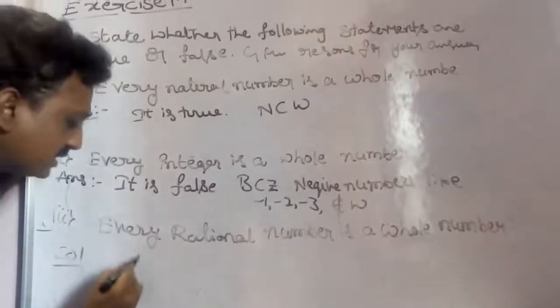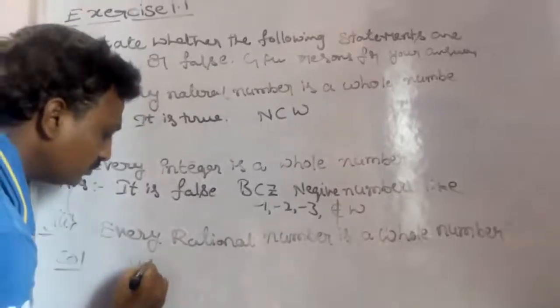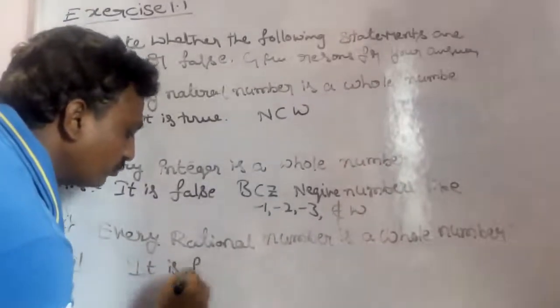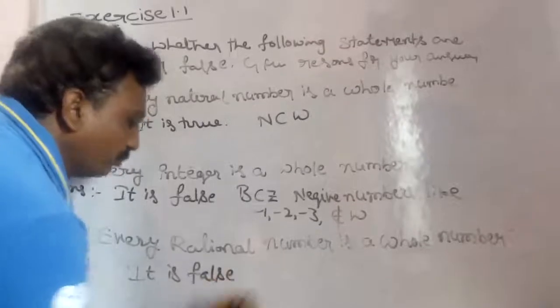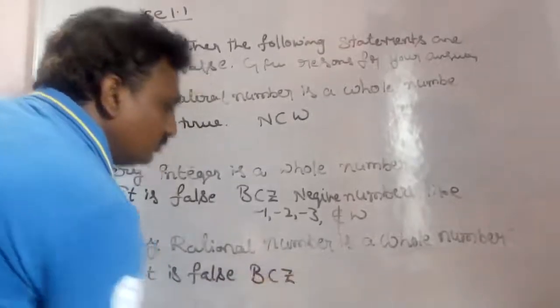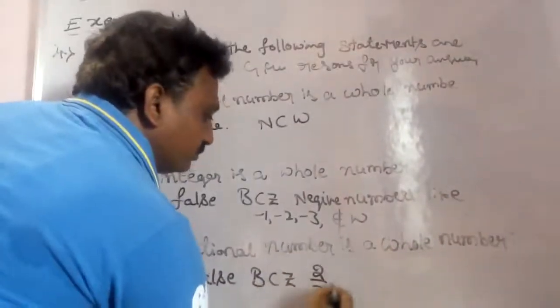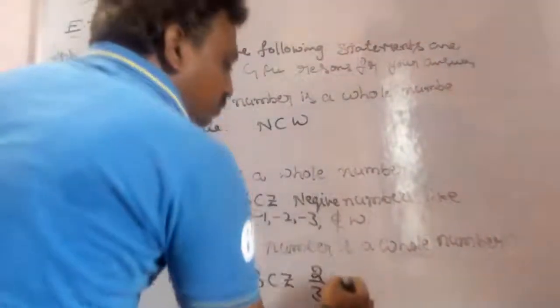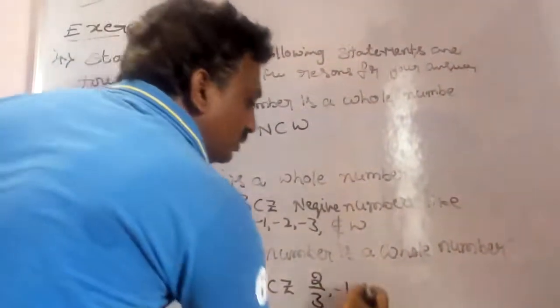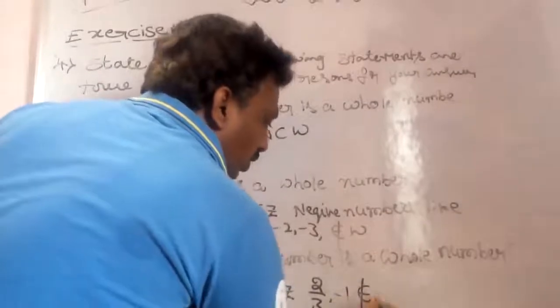Solution: it is a false statement because numbers like 2 by 3 and negative numbers like minus 1 are not whole numbers.